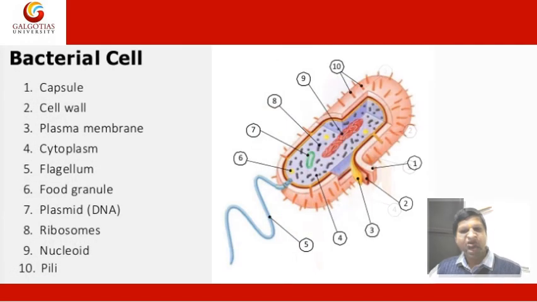Now come to the bacterial cell. In the bacterial cell we have also labeled and given the names of the organelles. First is capsule, second cell wall, third plasma membrane, four cytoplasm, five flagellum, six food granule, seven plasmid, that is DNA, eight ribosomes, nine nucleoid, 10 pili.